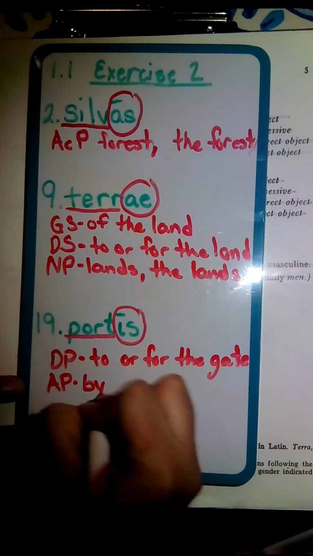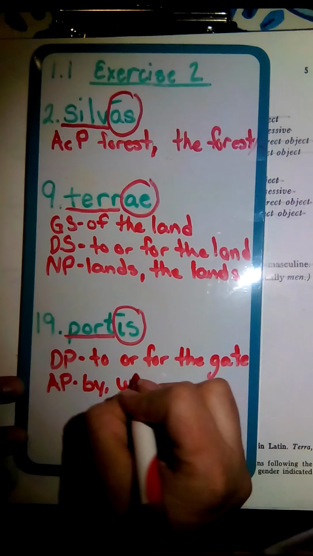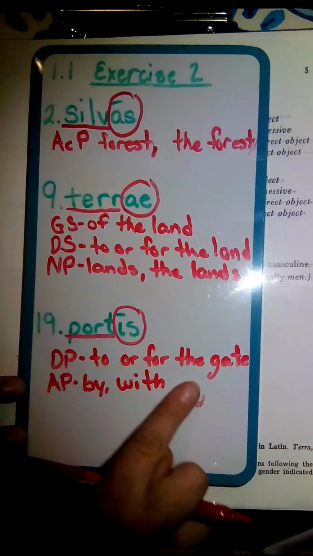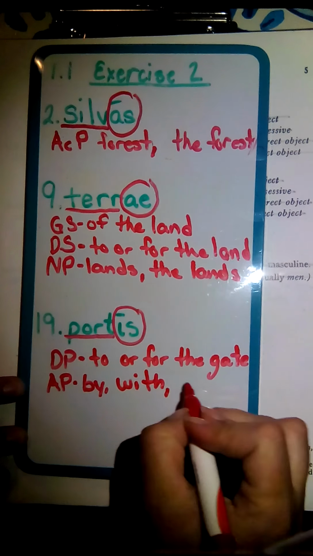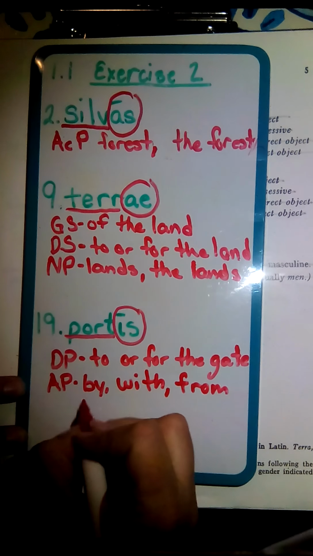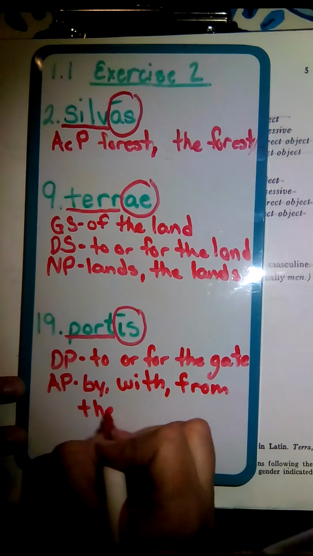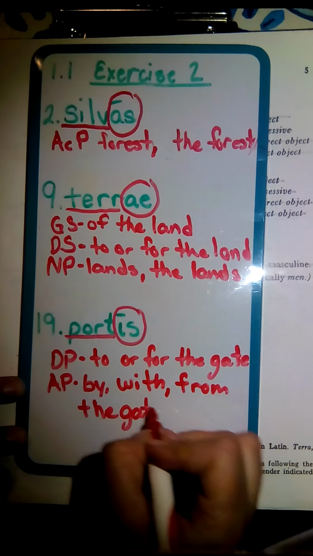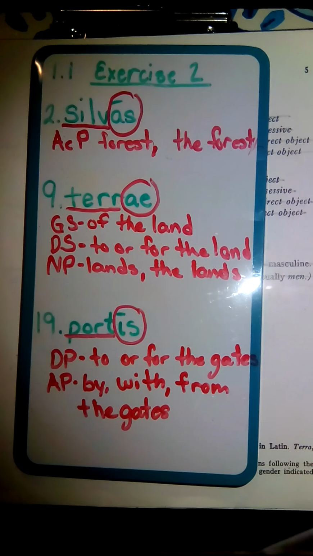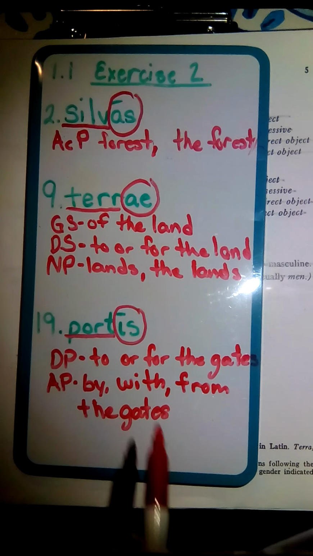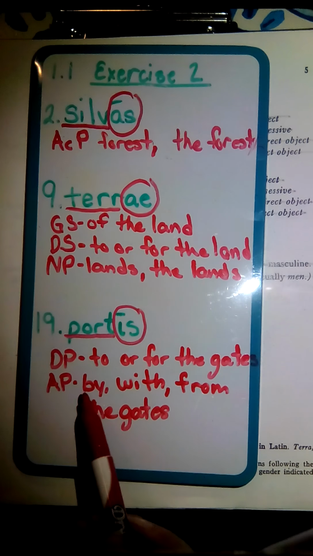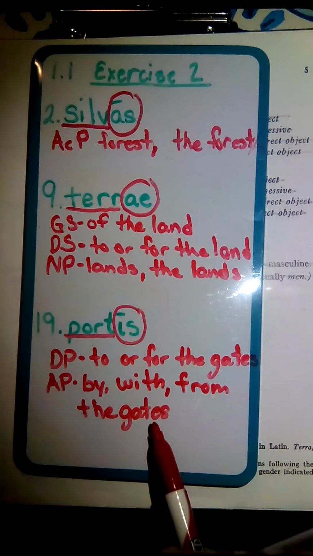So we're going to write by, with, or from, oh, not the word or, just a comma, but that's what that means. So, or from the gate. Actually, I have to correct myself. I did not put an S on the end of that one. It is plural, so I would need the S on the end. So to or for the gates, and then by, with, or from the gates.